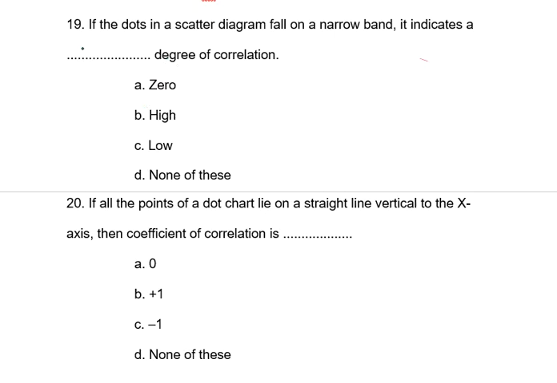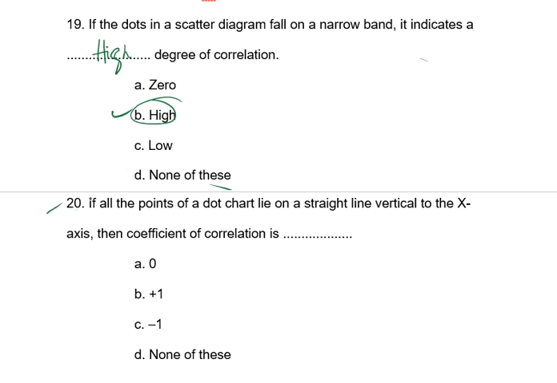Then question number 19. If the dots in a scatter diagram fall on a narrow band, it indicates a dash degree of correlation. Which degree of correlation is the question. I will repeat once again: scatter diagram dots fall in a narrow band. So what do we call it? It is called high degree correlation. Remember this word, high degree is the correct answer.